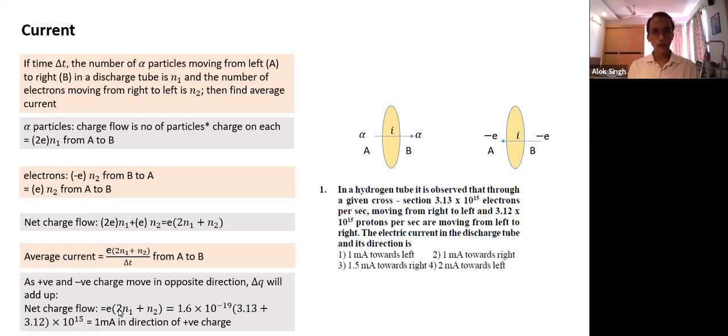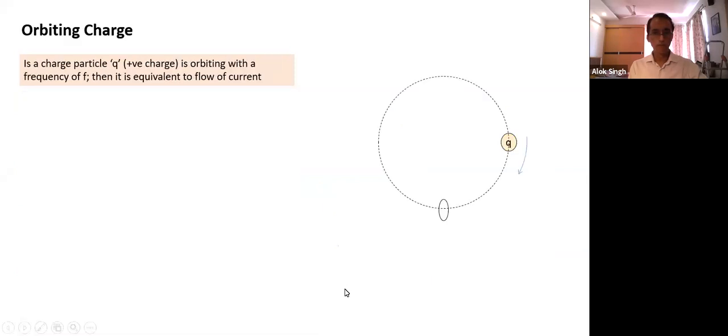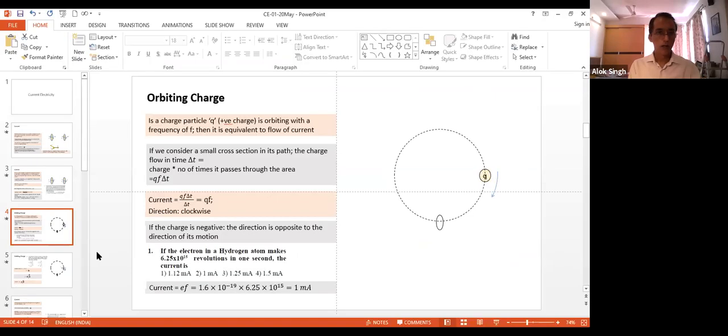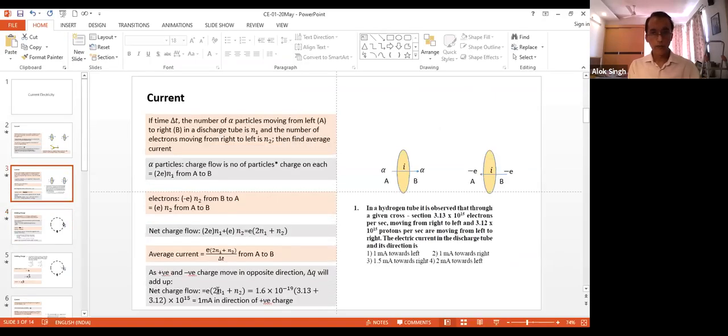So net charge flow, charge is E. Sorry, not this 2 and 1. I think this is something I copied from previous, so just make a small correction here. Yeah, this is N1 only.